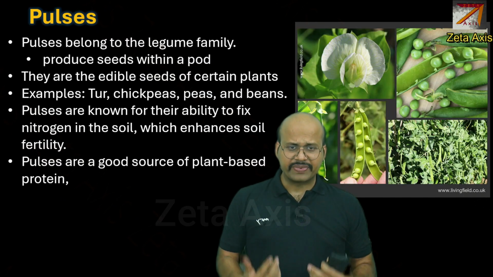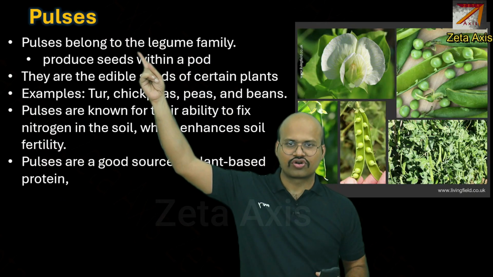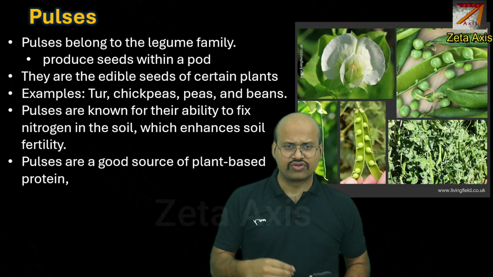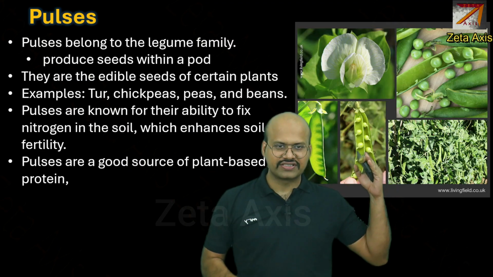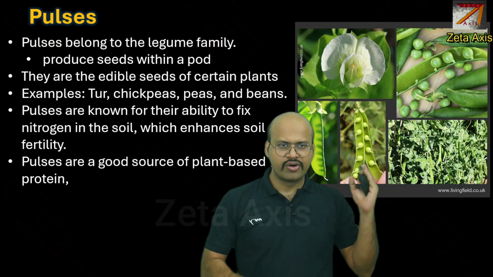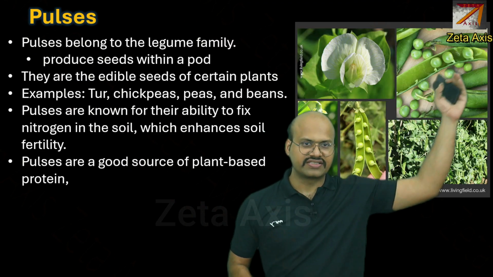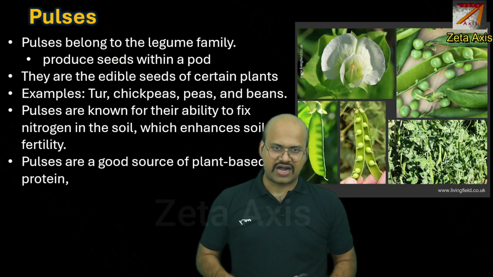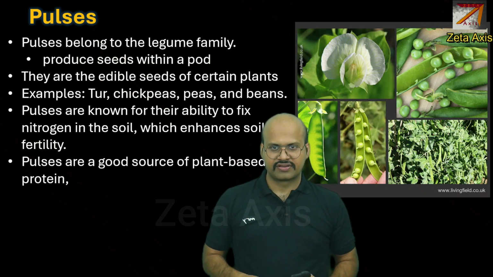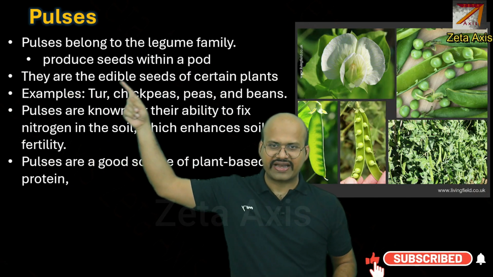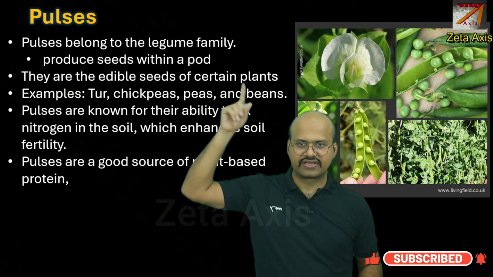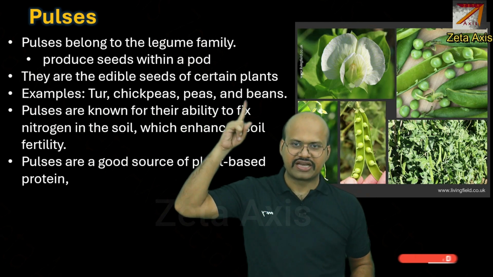Now let's see what are pulses. Pulses are crops which belong to the legume family. But what are legumes? Legumes are crops which produce seeds within a pod. So here we can see these are the seeds and they are enclosed in a pod. Even here these are the seeds and they are the pod. So these kind of plants are called leguminous plants. And the seeds are called pulses. So the pulses are edible seeds of leguminous plants. Examples are tuar, chickpeas, peas and beans.